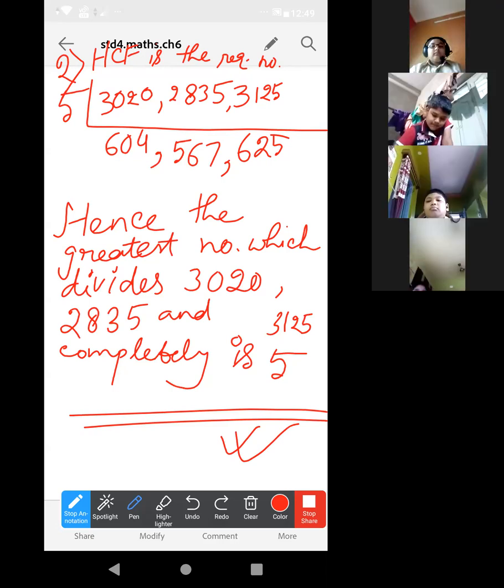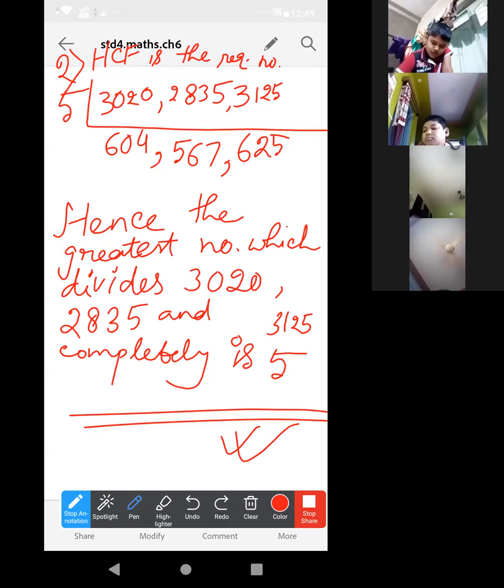Now let me start number 3. I'm reading the question. All of you open page number 65, Exercise E. Number 3, look, find the greatest number which exactly divides this and this. The same question. You can do it yourself. Find the HCF.